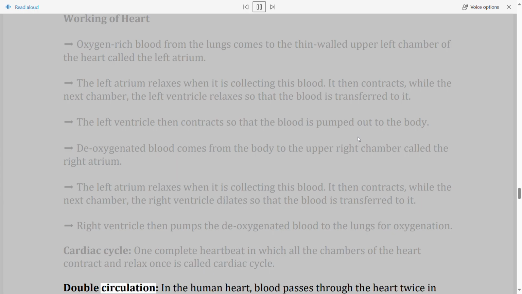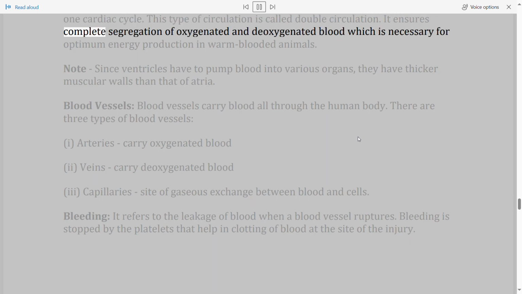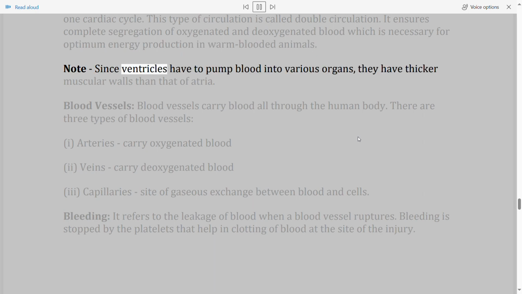Double circulation. In the human heart, blood passes through the heart twice in one cardiac cycle. This type of circulation is called double circulation. It ensures complete segregation of oxygenated and deoxygenated blood, which is necessary for optimum energy production in warm-blooded animals. Note, since ventricles have to pump blood into various organs, they have thicker muscular walls than that of atria.